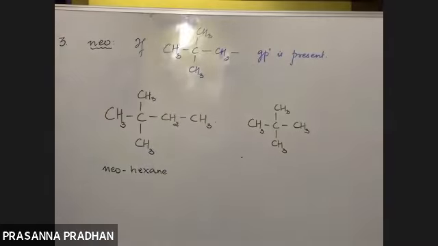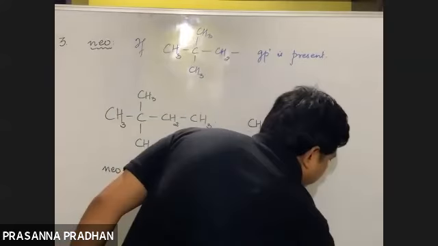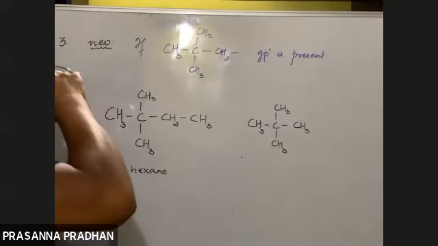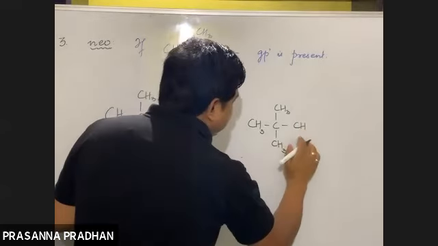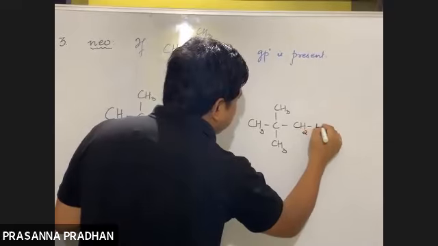Is the neo group present out here? Take your time. If I say take your time, then it must be present. So can I write this CH3 as CH2H?